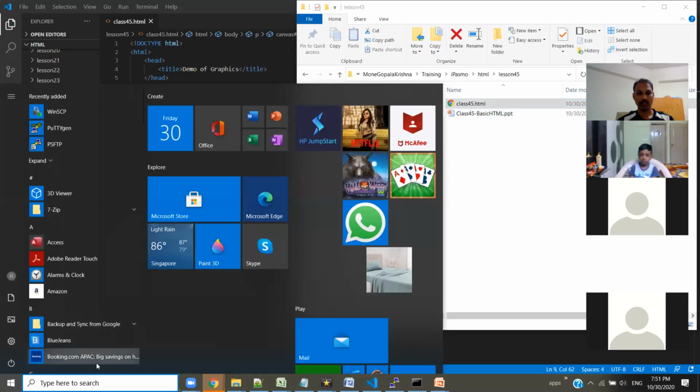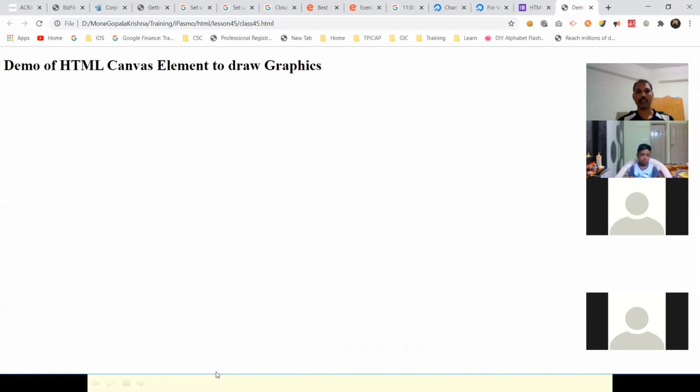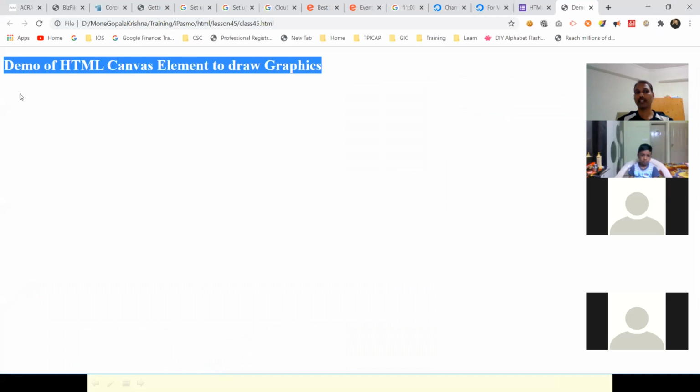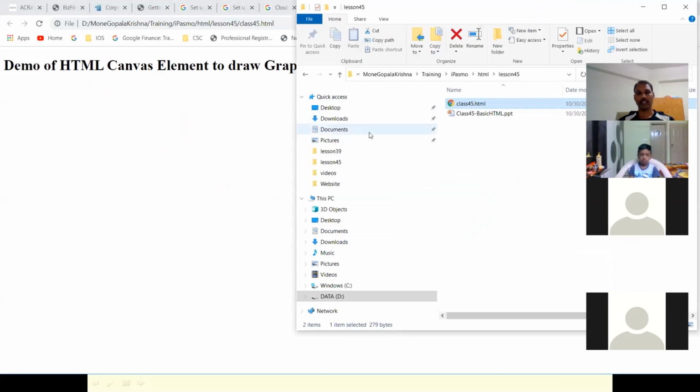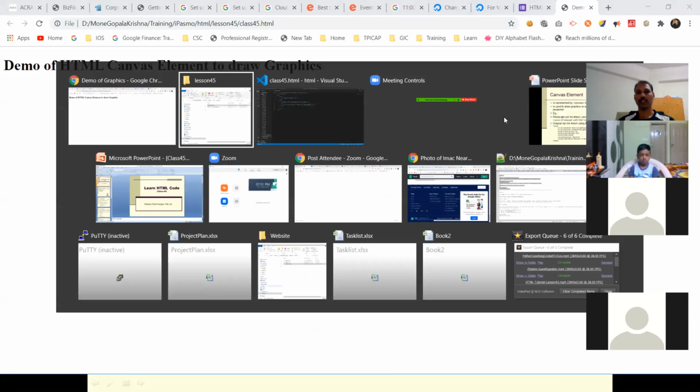Can you see anything here? It's not drawing anything. There's no background or border on the canvas.